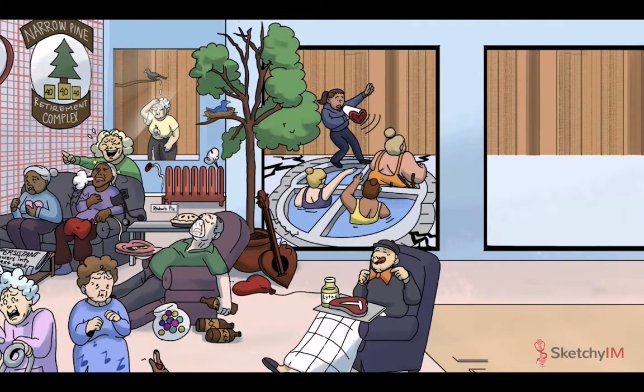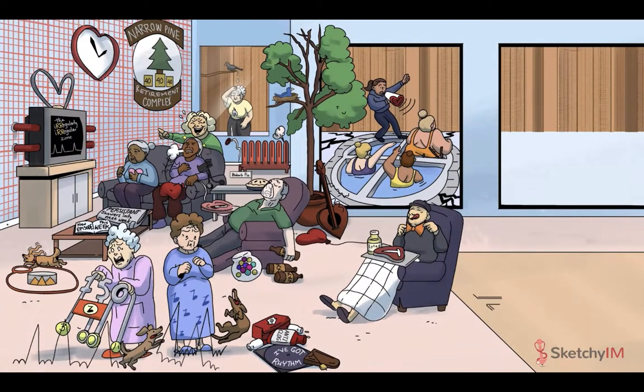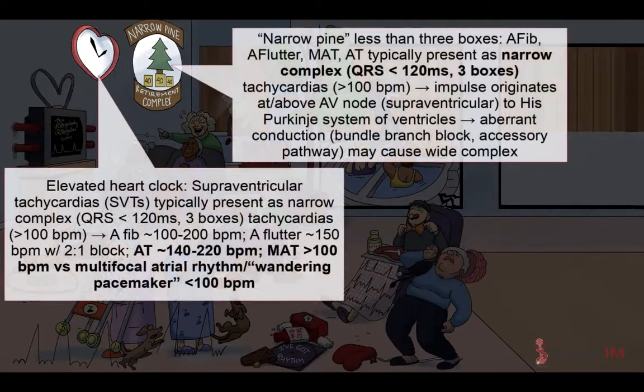Alright, we're saving the management of AFib and AFlutter for our next sketch. So let's wrap up here with focal and multifocal atrial tachycardia. Because these rhythms are starting in the atria and being fed through the AV node, in the absence of any kind of aberrant conduction, of course, these conditions belong to the category of narrow complex tachycardia. So the narrow pine and elevated heart watch symbols apply here as well.